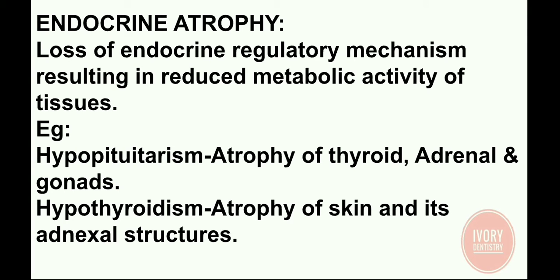Next, endocrine atrophy. There is loss of endocrine regulatory mechanism which results in decreased metabolic activity of tissues. Example, hypopituitarism, in which atrophy of thyroid, adrenal and gonads takes place. Next, hypothyroidism, in which atrophy of skin and its adnexal structures takes place. Adnexal structures are the structures which are holding the skin. That means holding structures of skin are called adnexal structures.